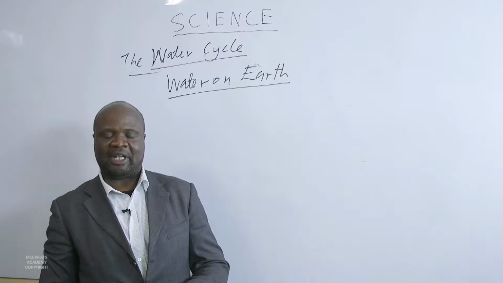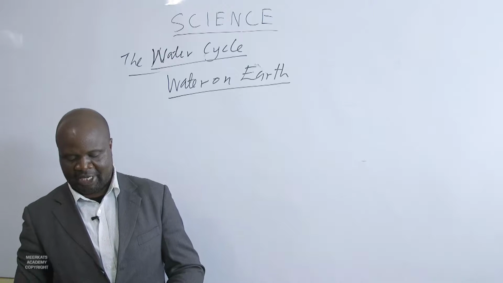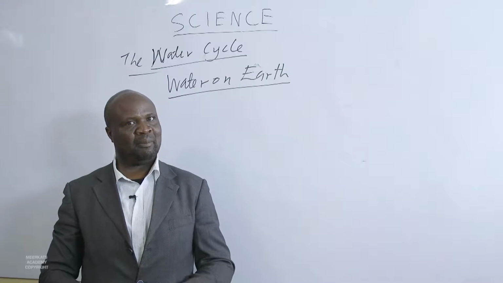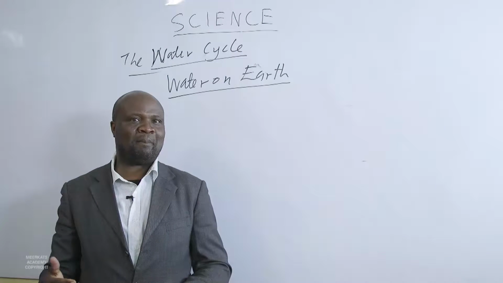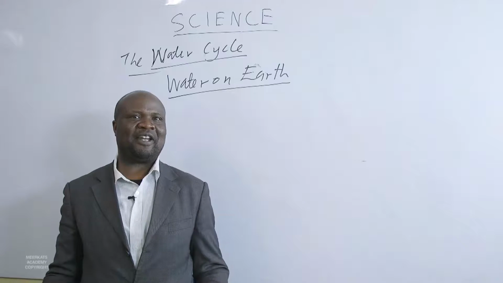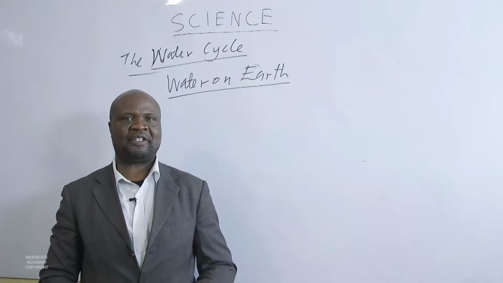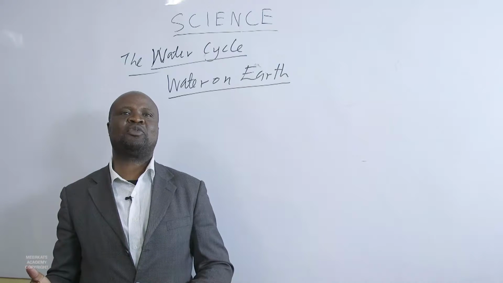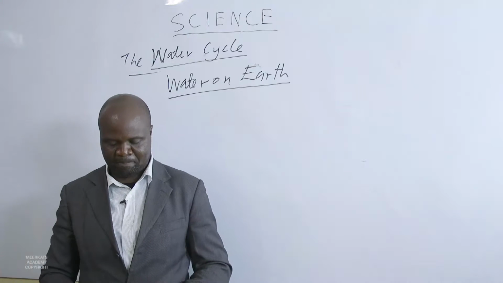It is true that 70% of the earth is covered by water. So we can see the majority of the earth's surface is covered by water. That leaves us with only 30% that is land.